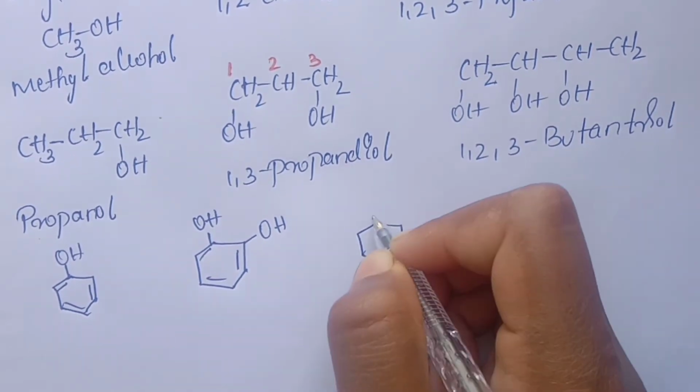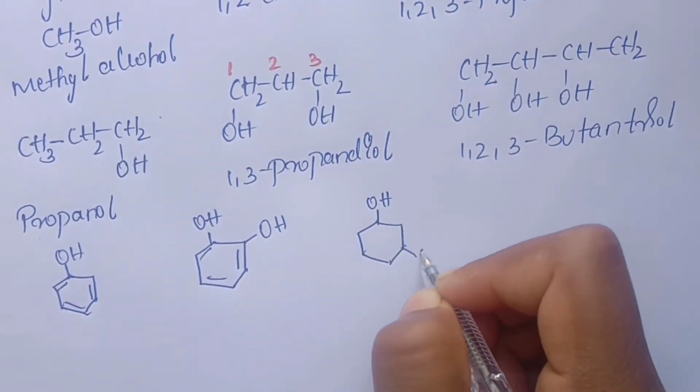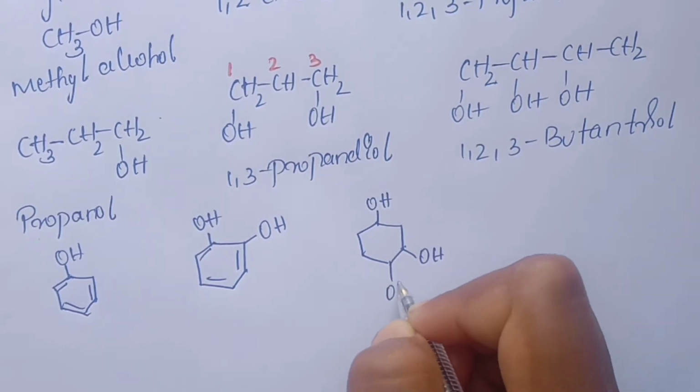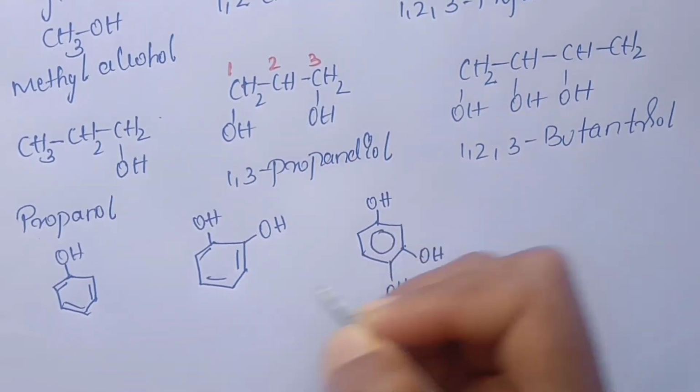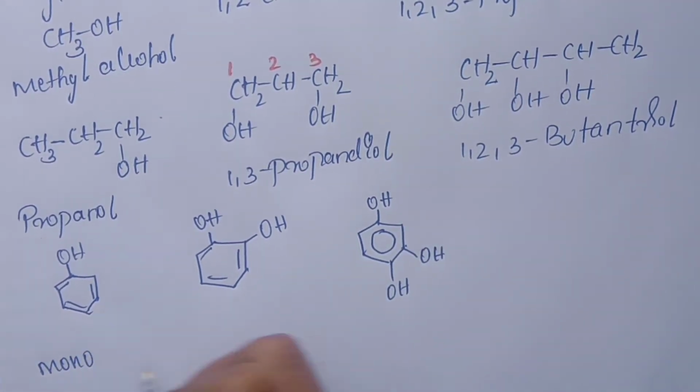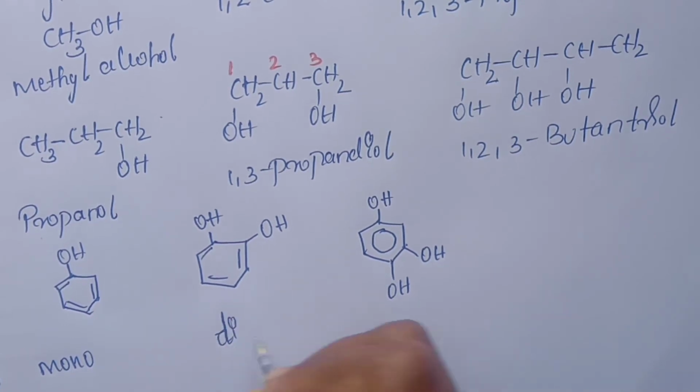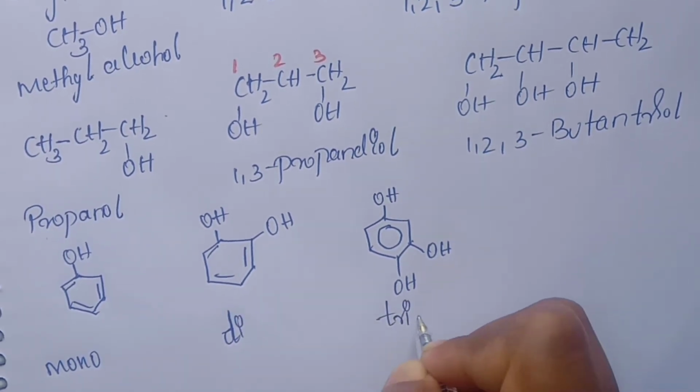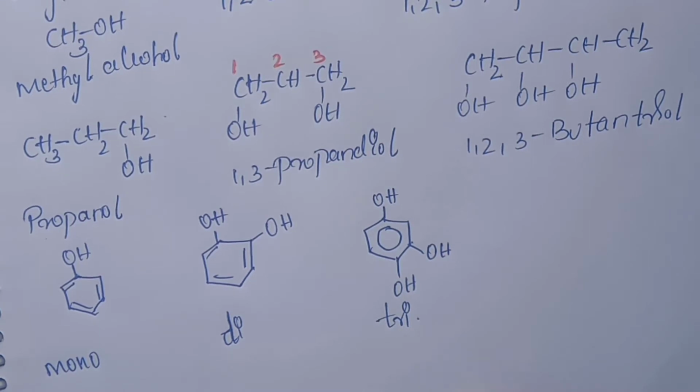Next, this is trihydric. This is mono, this is di, this is trihydric. Likewise we classify in this way.